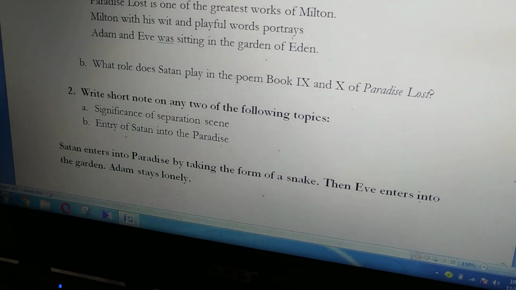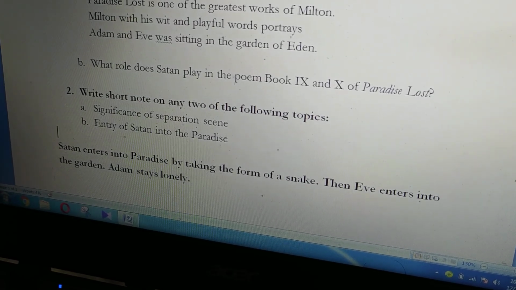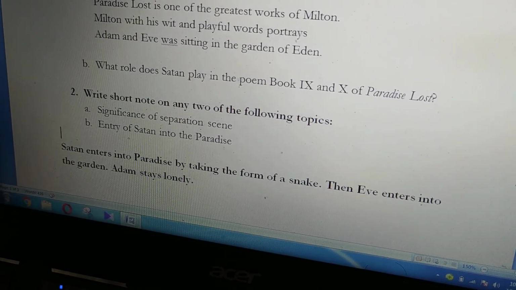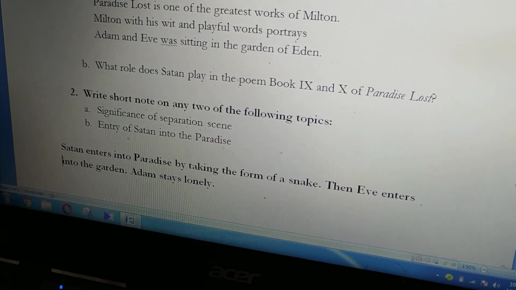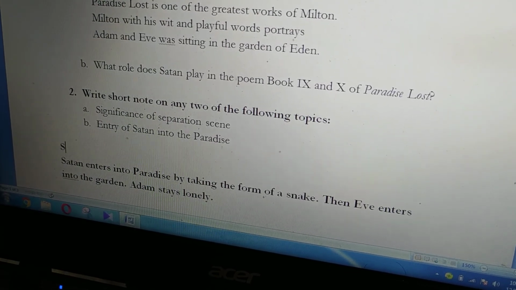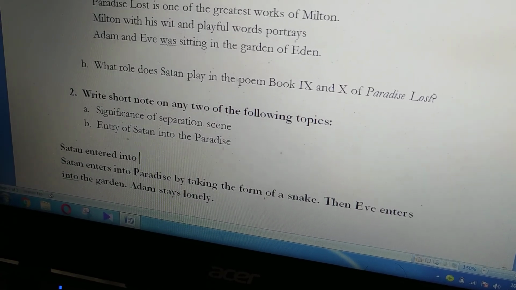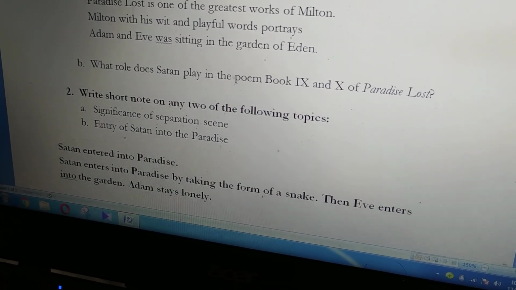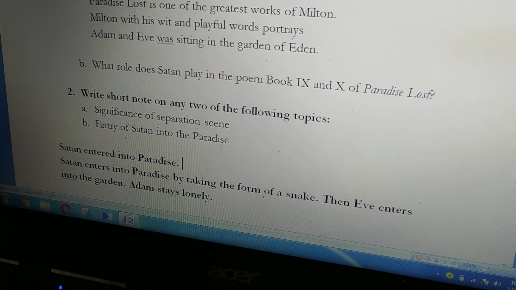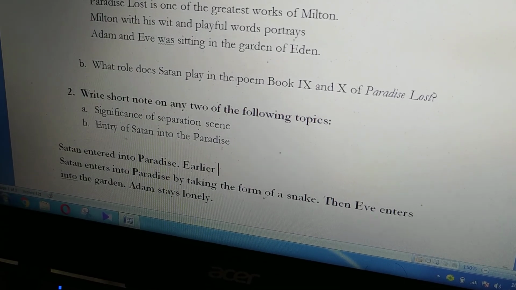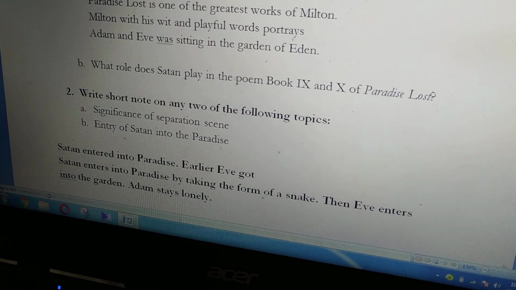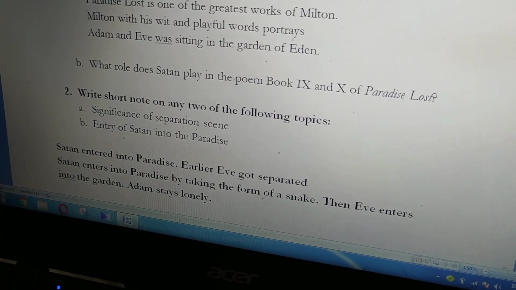Or if you start this whole thing in past tense, you have to continue in past tense. For example, if you write Satan entered into paradise. Okay, Satan entered into paradise, this is past tense. Earlier, Eve got separated from Adam.